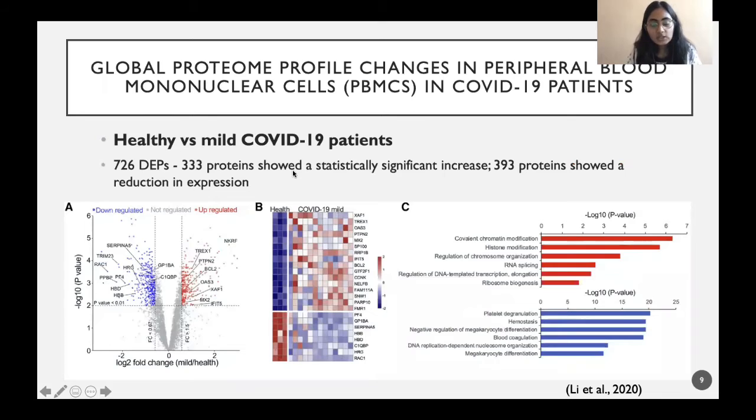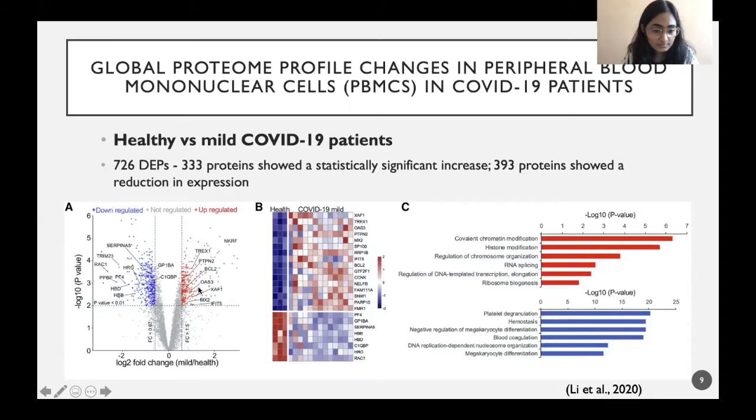Another study looked at the global proteome changes in the peripheral blood mononuclear cells, or PBMCs, from COVID-19 patients, and 726 proteins were found to be differentially expressed, out of which 333 proteins were significantly upregulated, while 393 proteins were significantly downregulated.